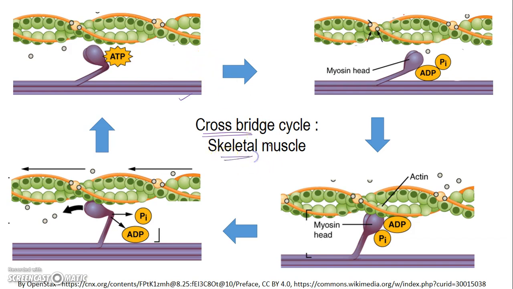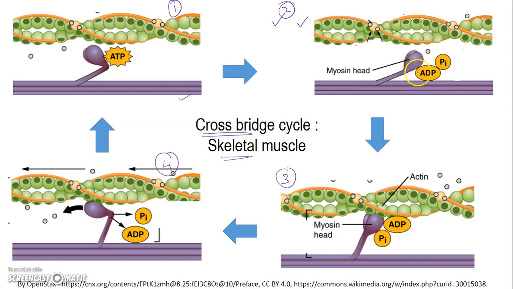In a skeletal muscle, we will number the steps 1, 2, 3 and 4. Number 2 is the point where the cycle starts in skeletal muscle.